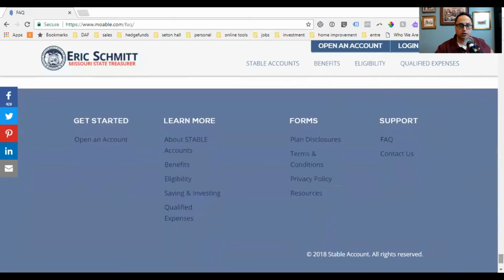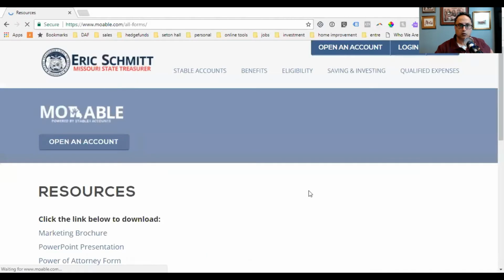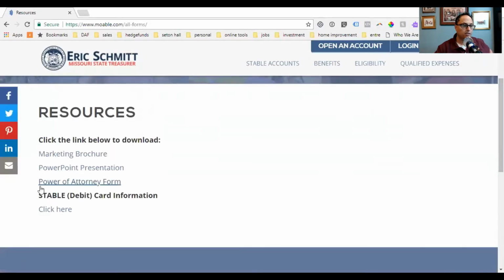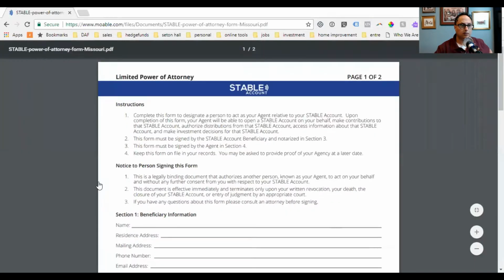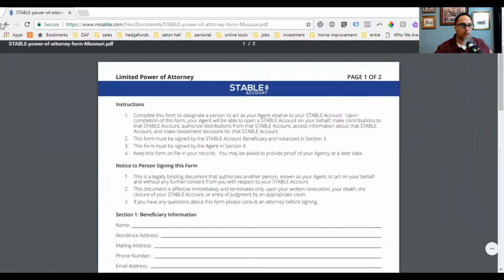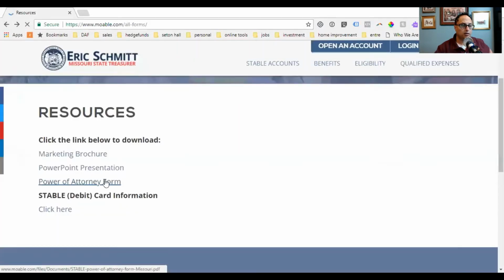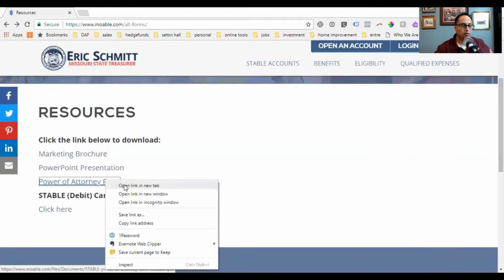Let's go to the resources, all the way on the bottom. They have marketing resources, plan, a PowerPoint presentation, and a power of attorney form. I'm going to actually open this up in a different tab for my own reason.